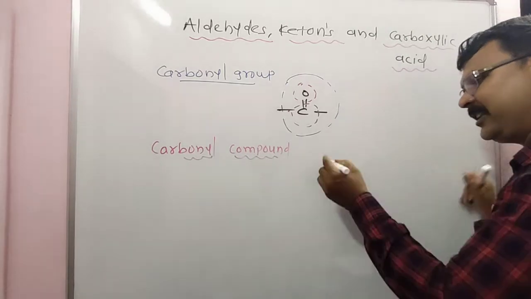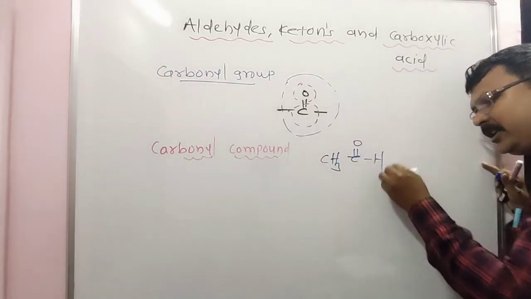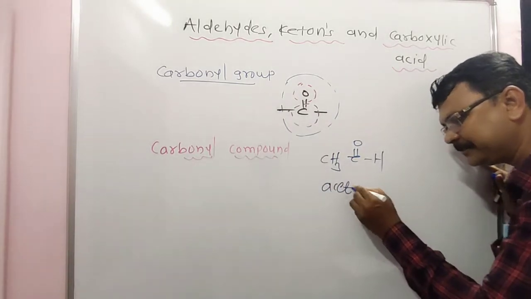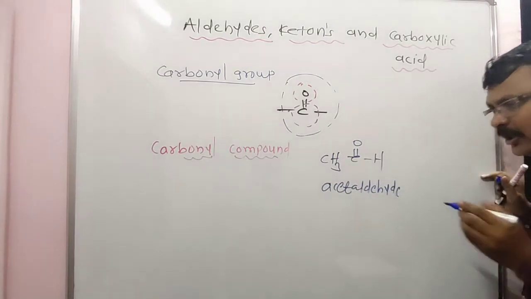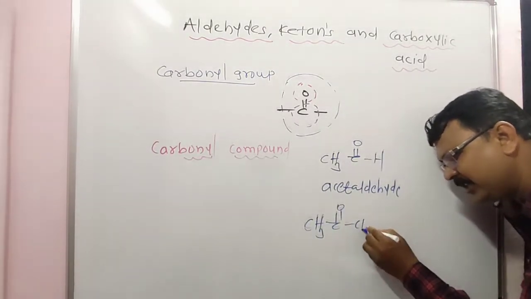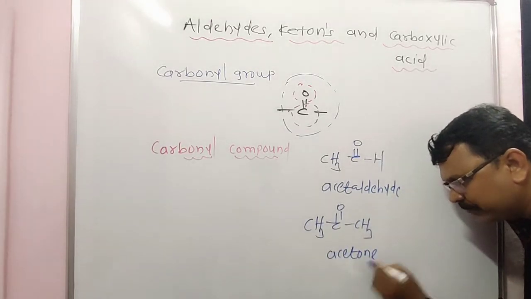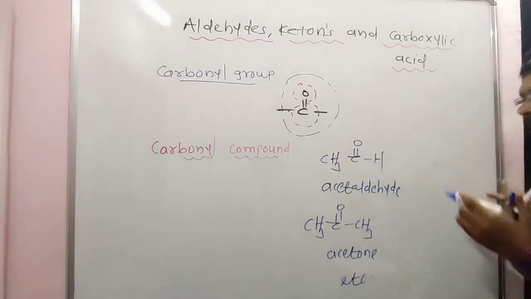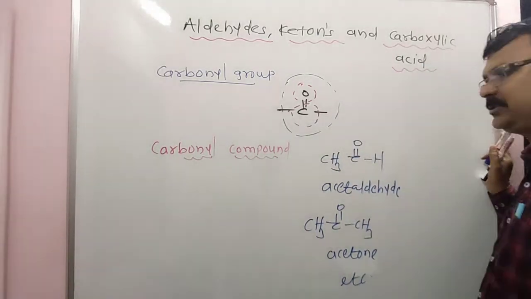Examples of carbonyl compounds: CH3CHO, acetaldehyde, and CH3COCH3, acetone. Acetaldehyde and acetone are carbonyl compounds.